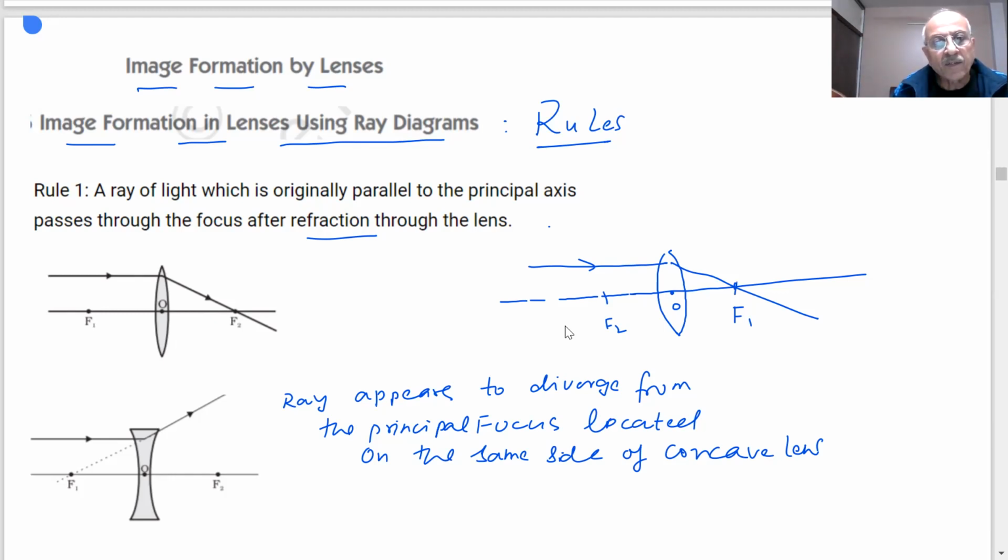So this is the concave lens which we have shown. Is it clear? What is happening here? This light ray has got diverged, and it appears to diverge from this point, which we have shown by a dash line. This is the focus which is located on the same side. Here the focus is on the other side. Light is coming from the left, the focus is on the right side. This is rule number 1.